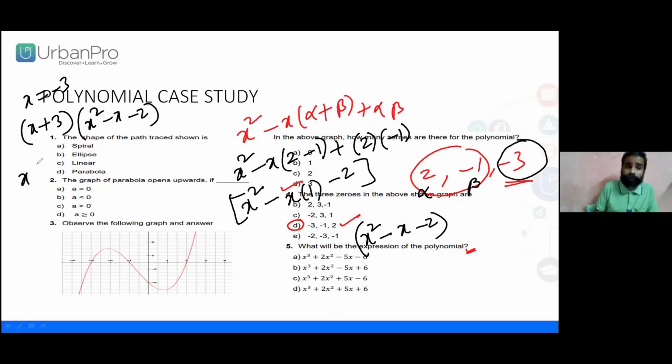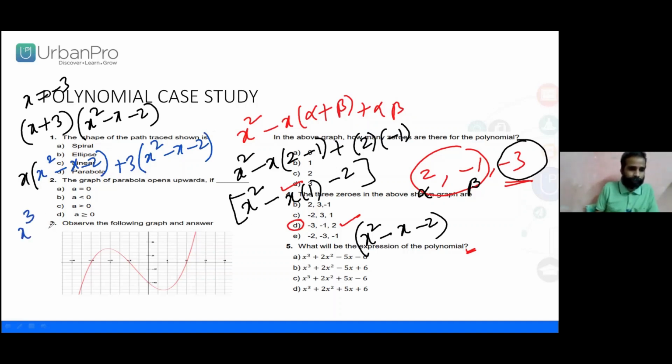Now we need to use the distributive property so that we can easily get the problem solved. x square minus x minus 2, that is, x of x square minus x minus 2 plus 3 of x square minus x minus 2.